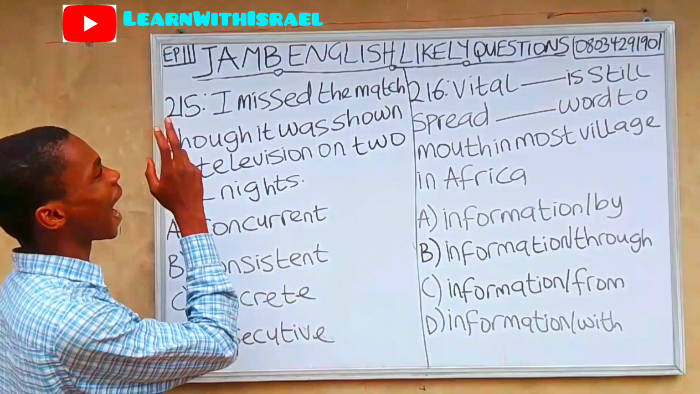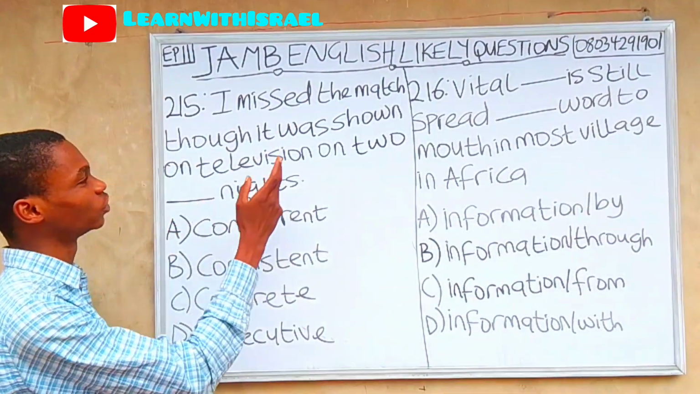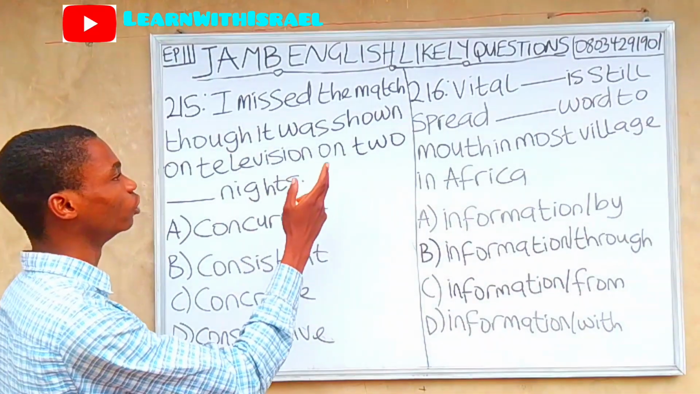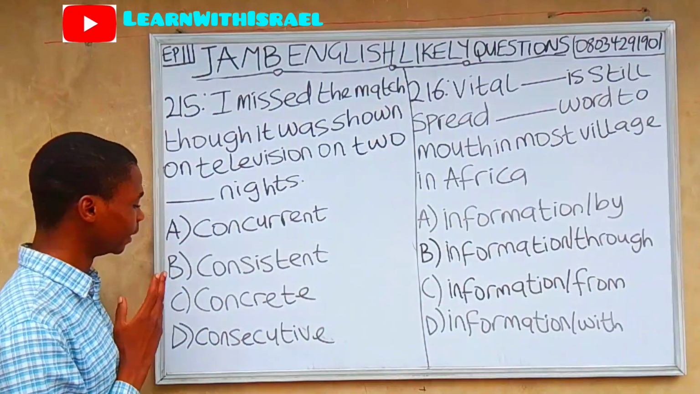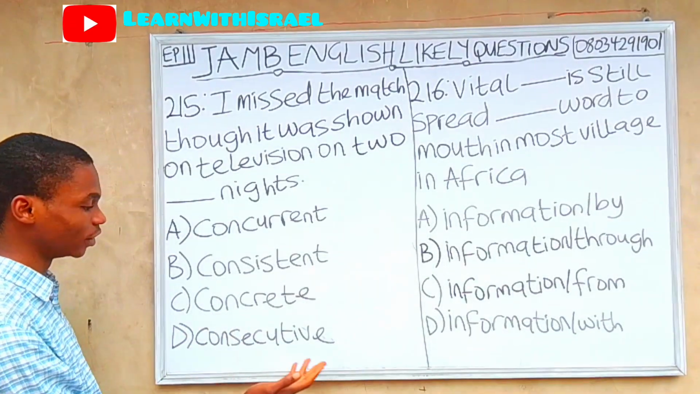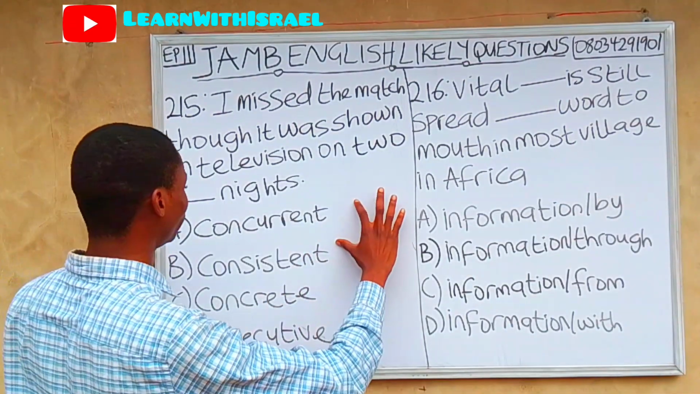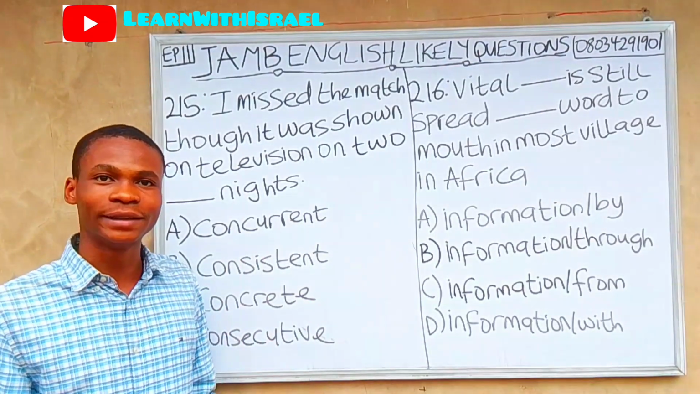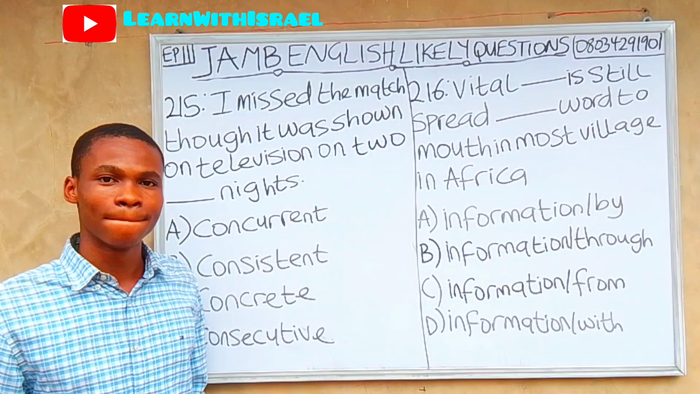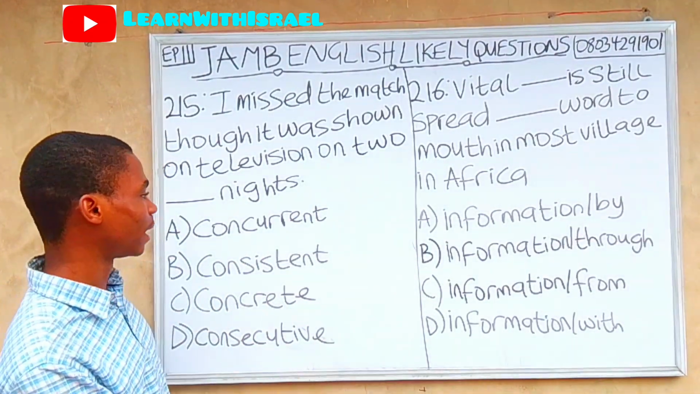Question 215. I missed the match though it was shown on television on 2 dash nights. A. Concurrent, B. Consistent, C. Concrete, D. Consecutive. So let's start from option A, concurrent. Concurrent is repeating something at the same time.